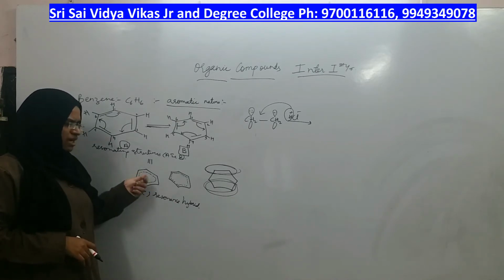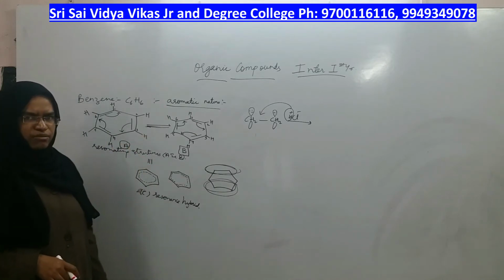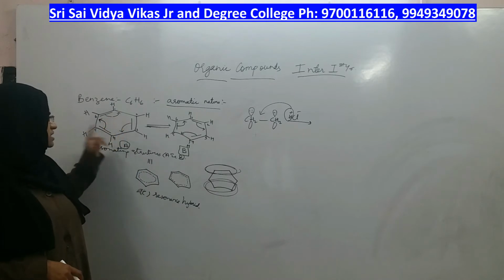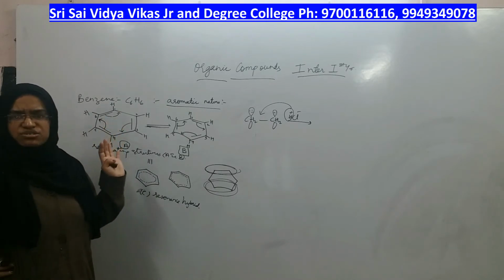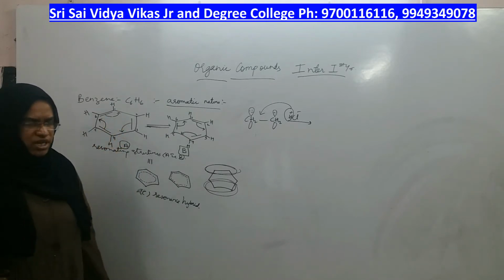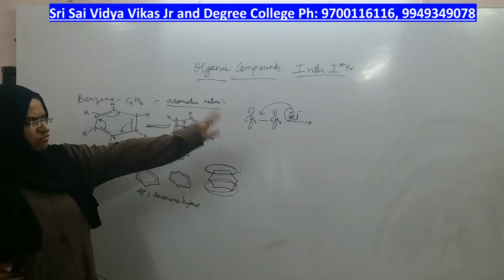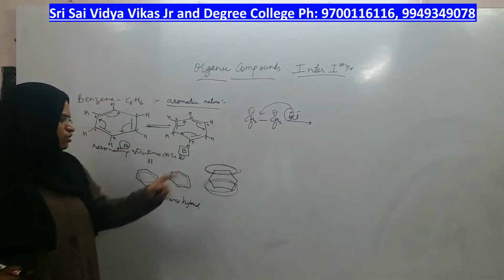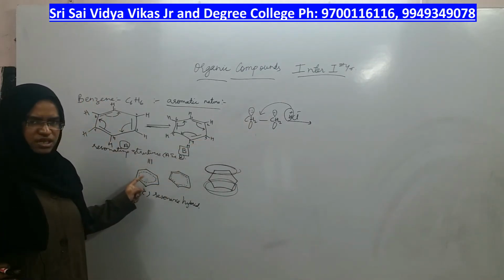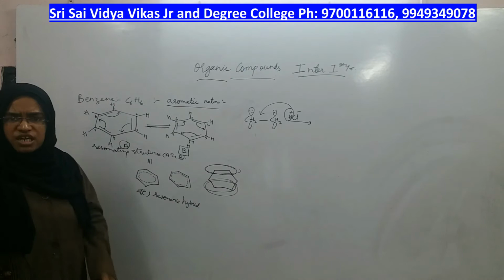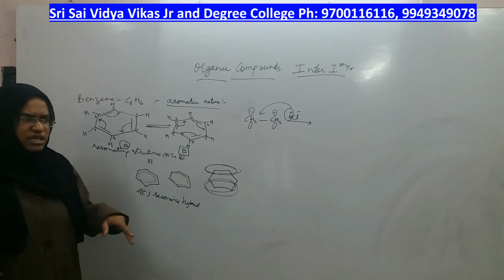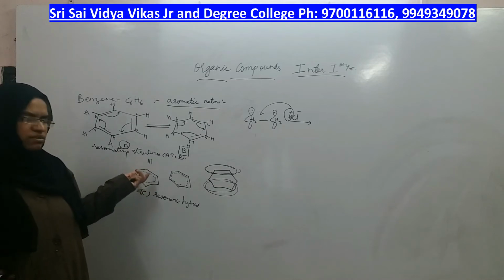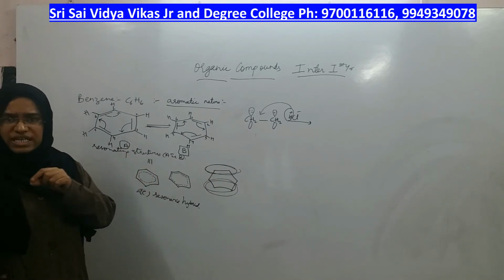But is that pi bond just like the other pi bonds? No. You cannot treat this pi bond as a normal pi bond, because it is not fixed to any one particular carbon. In that case, you are fixing the pi bond between this and this carbon. But can you fix a pi bond in the benzene ring? You cannot. So, if the bond itself is not fixed, how can you break it to add a particular reagent, right? That means, therefore, the benzene ring cannot undergo addition reaction.